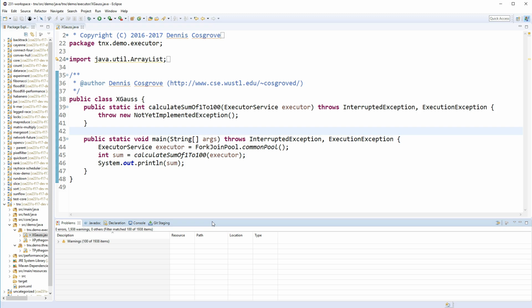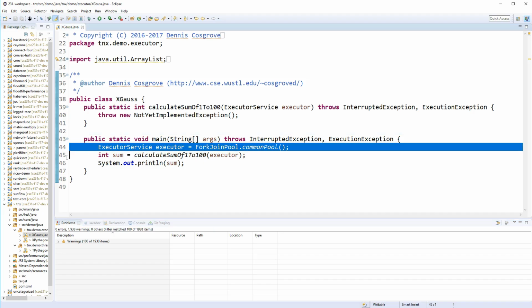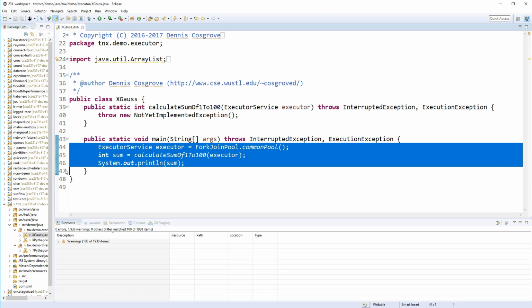Hello everybody, this is going to be a quick demo to show off how to use ExecutorService's invokeAll method. In this example we're going to sum the numbers between 1 and 100.